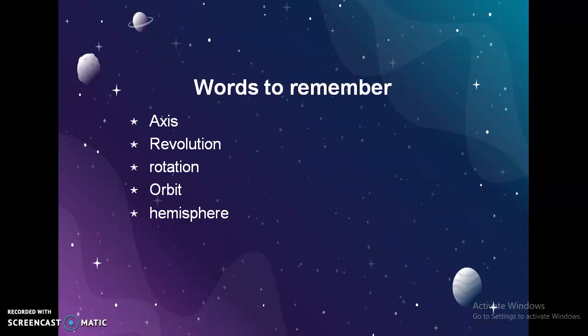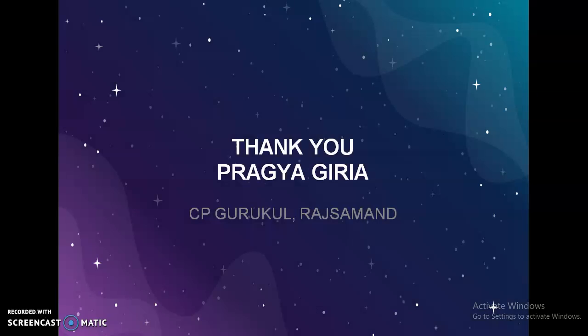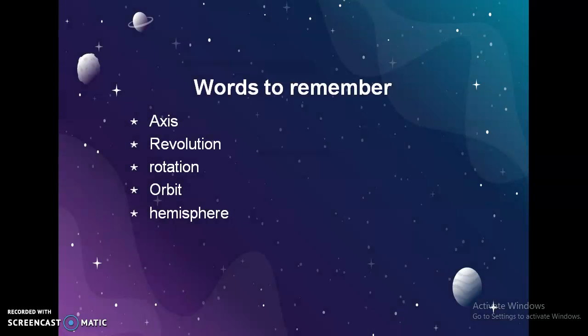Now, what are the words to remember? In this chapter, we have read about axis, revolution, rotation, orbit, hemisphere. Okay. So your homework will be to find the definitions, write these definitions in your notebook for these important words, and learn these words.